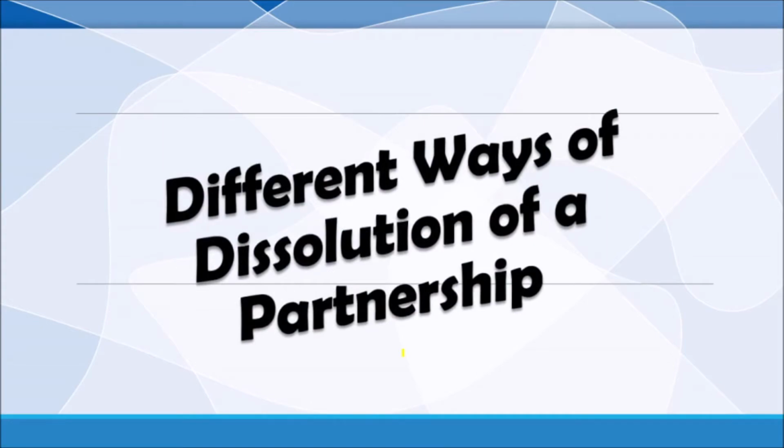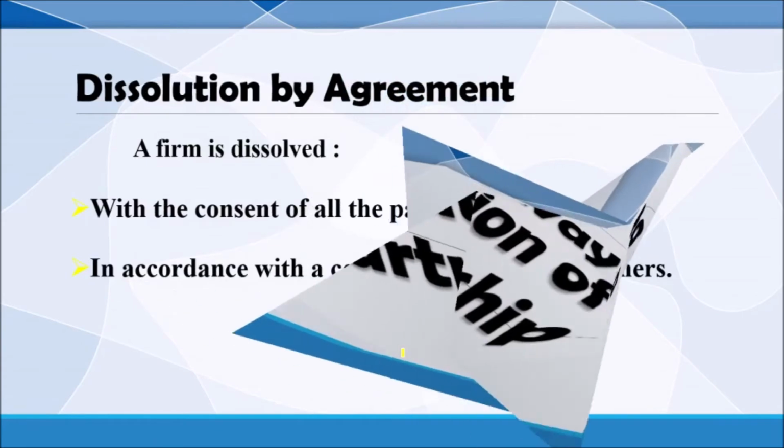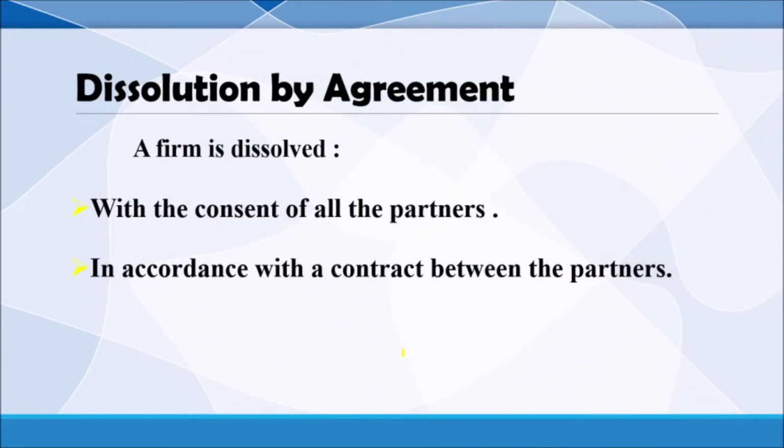Here we have to learn the different ways of dissolution of a partnership business. First one is dissolution by agreement. The dissolution of partnership may happen with the mutual agreement between the partners, with the consent of all the partners, or in accordance with the contract between the partners.